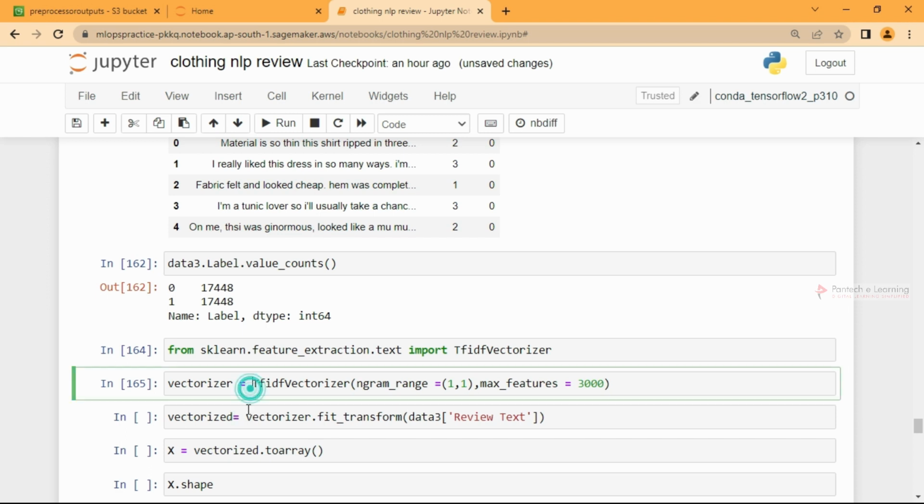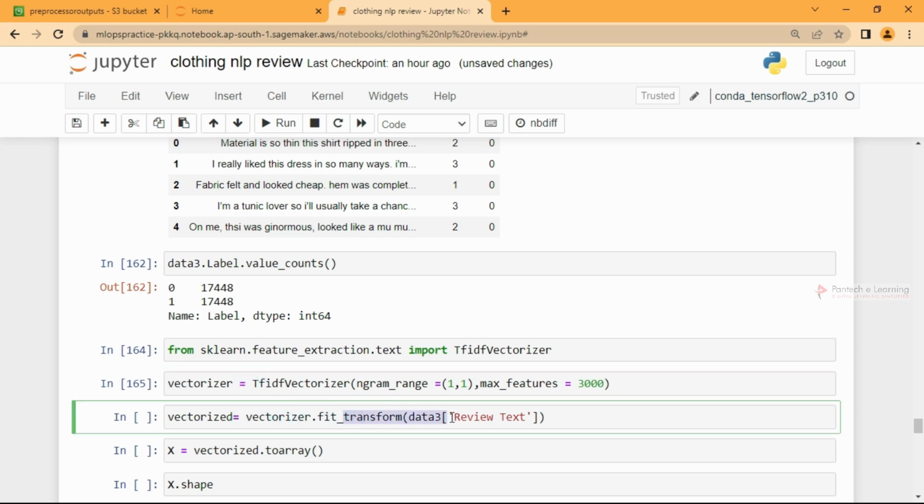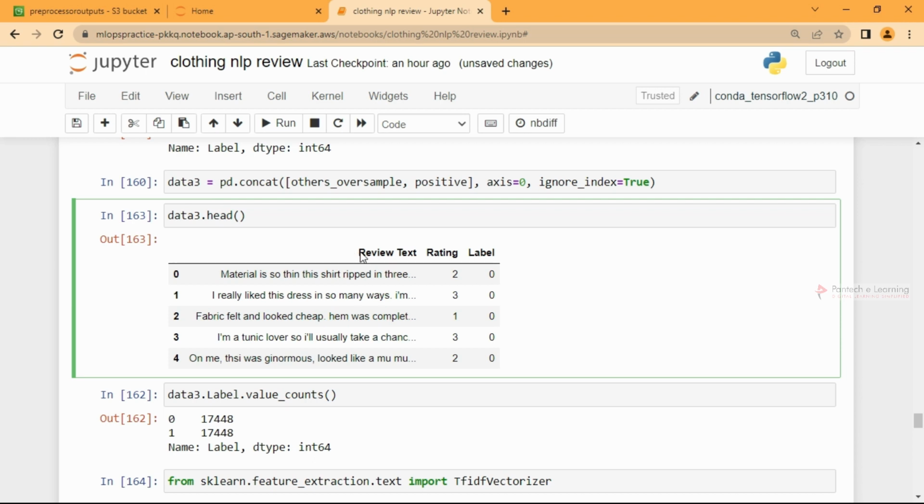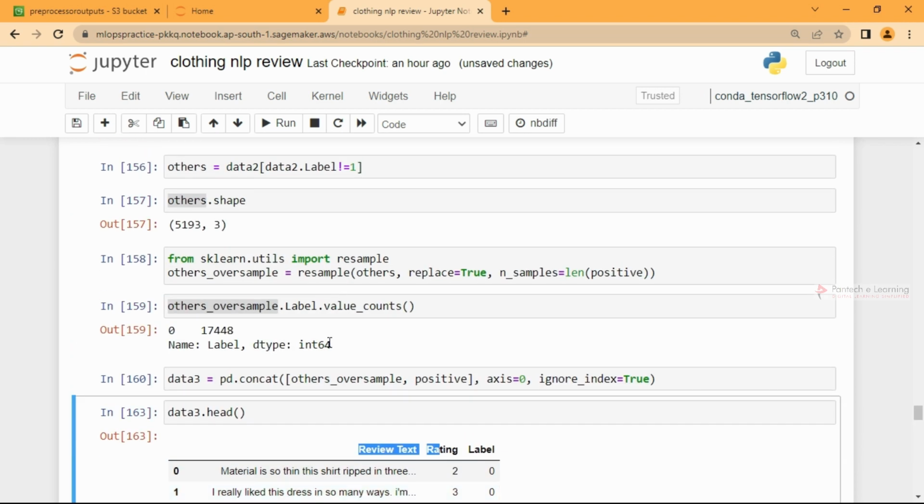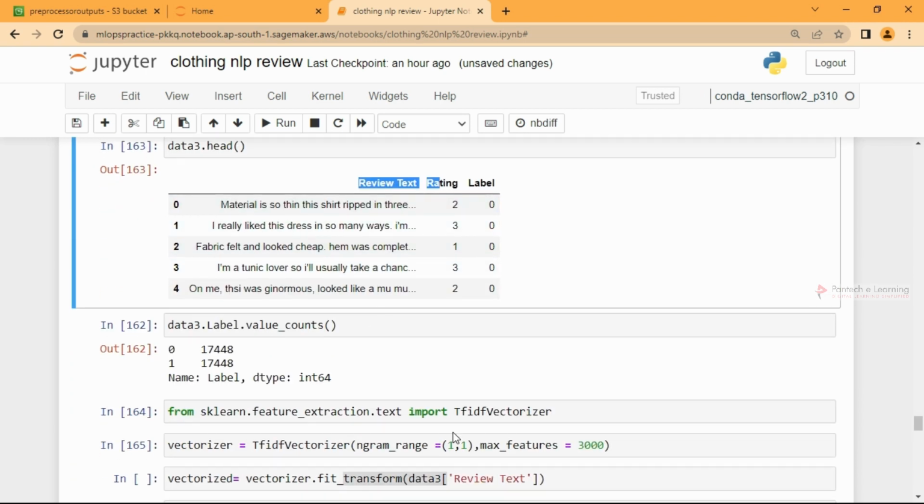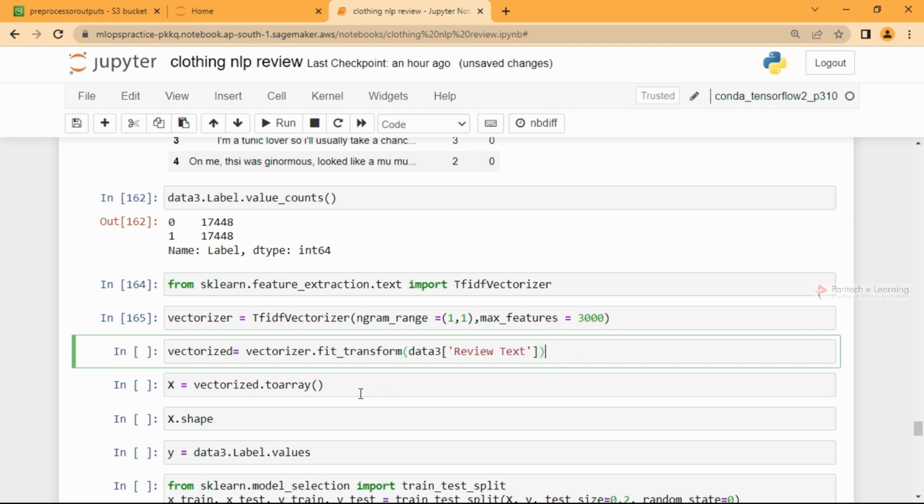And what you can do is call this vectorizer to fit and transform. In this data 3, I need to take the review text alone. We need this review text alone to be encoded using the TF-IDF vectorizer. So you can just call it directly, and it will be a sparse matrix.